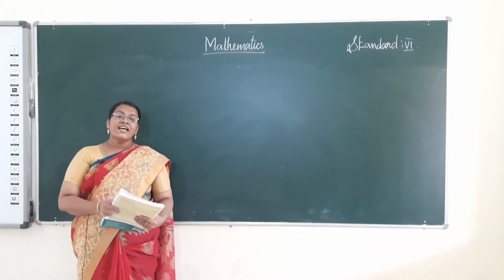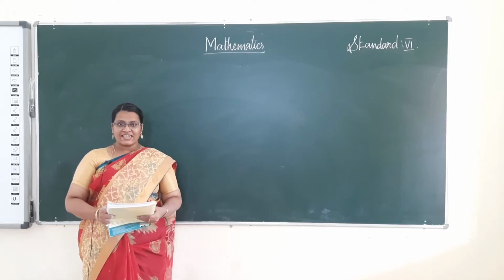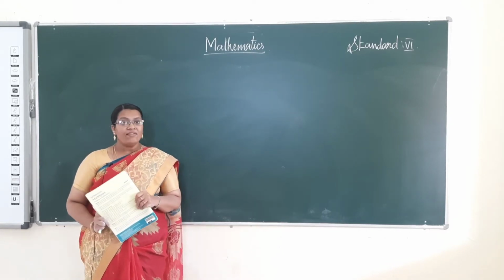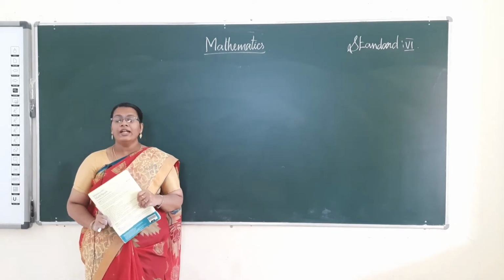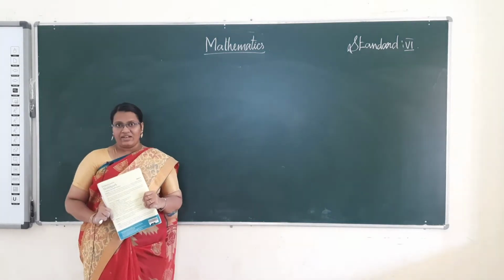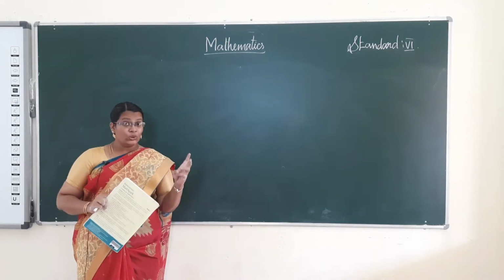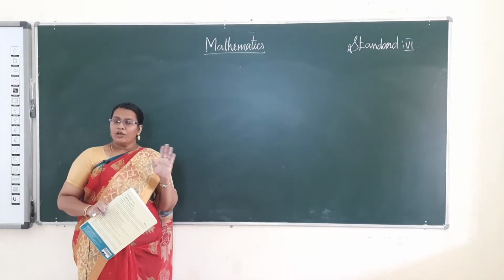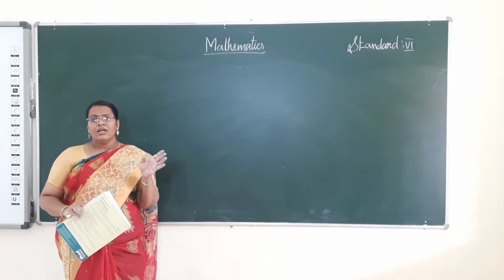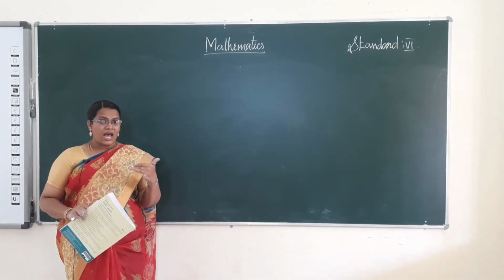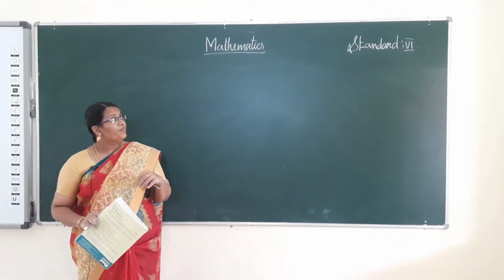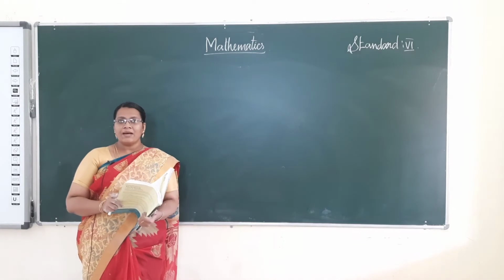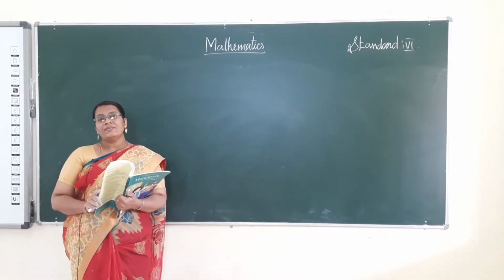Good morning students. Let us review the previous class. In the previous class we learned the divisibility tests for the numbers 2 to 11. 2 to 11 means 2, 3, 4, 5, 6 up to 11. I hope you understood that concept. If you have any doubt, ask me. Now see the examples related to the divisibility test.